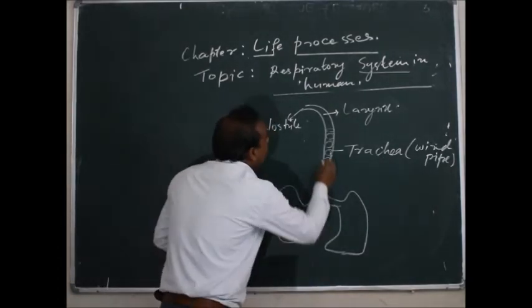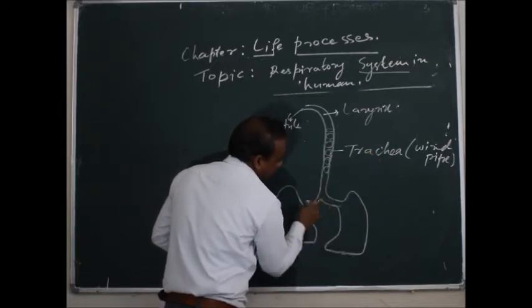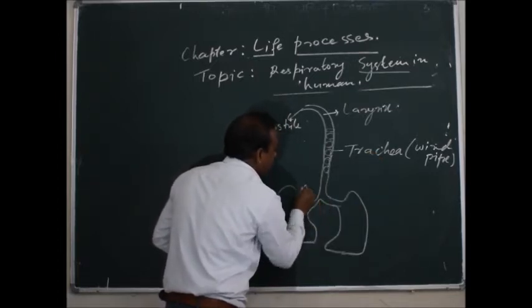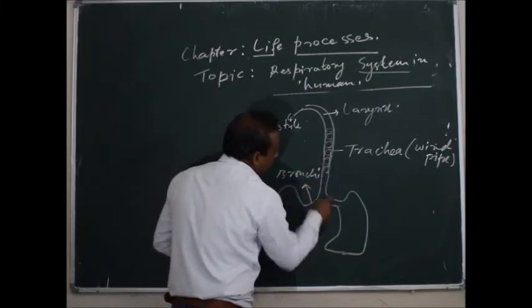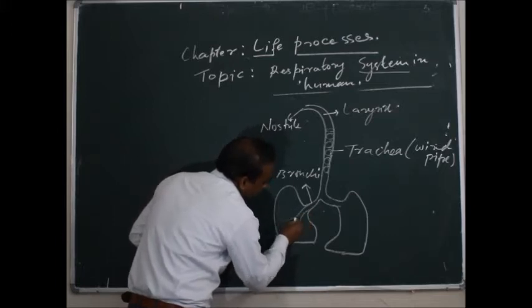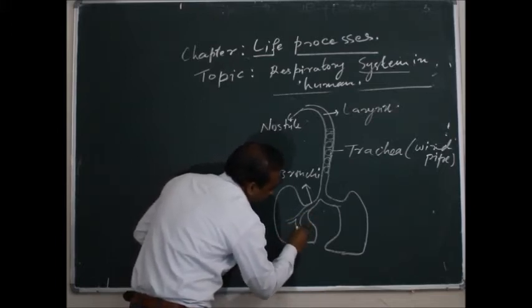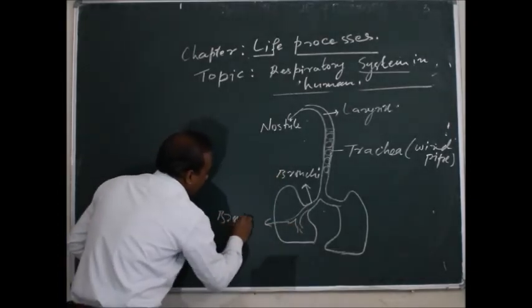Now, nostril, larynx, trachea, and these two branches are known as the bronchi. Again the bronchi branch into the bronchioles.